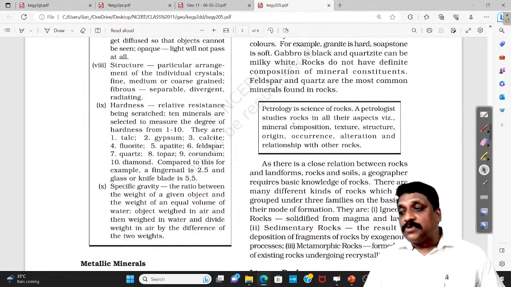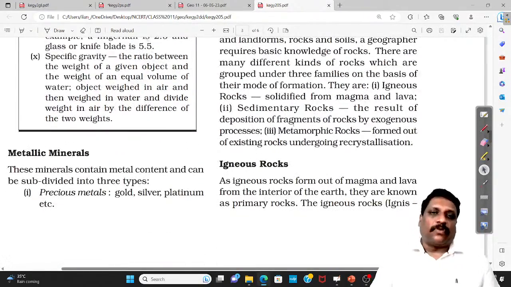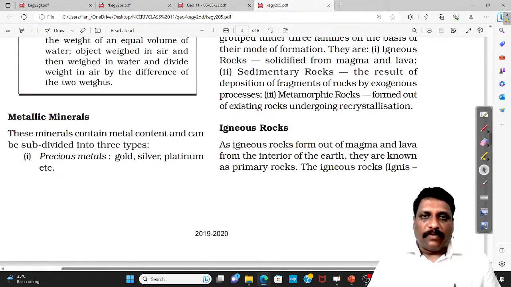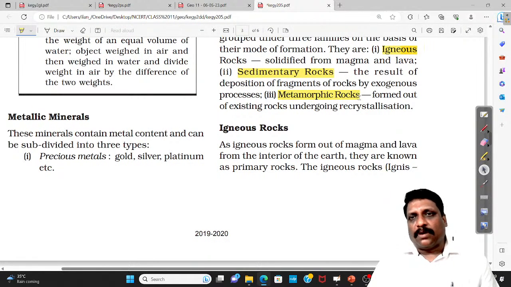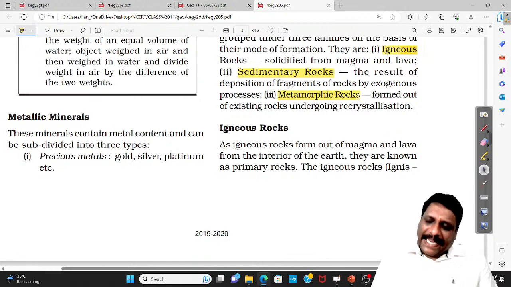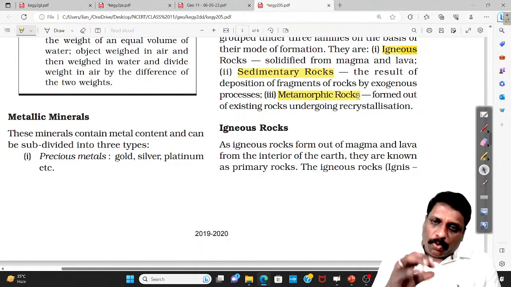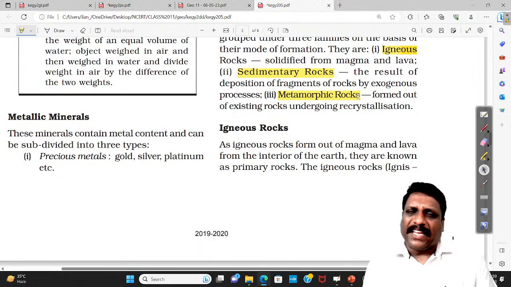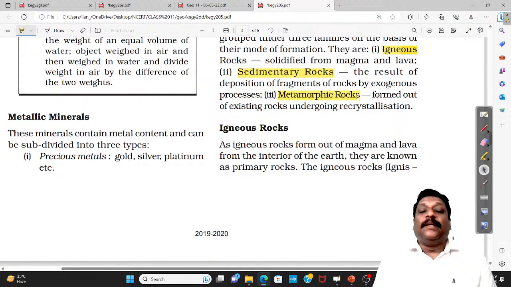Different types of rocks. There are 3 major types of rock. What are the 3 major types of rock? One, igneous rock. Two, sedimentary rocks. And three, metamorphic rocks. So what is igneous rock? Any rock that is formed out of solidification of magma you call igneous rock. What is sedimentary rock?